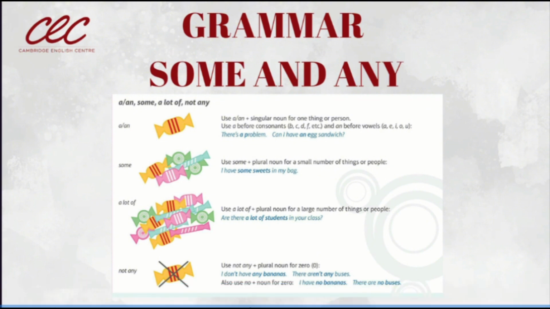Now, it says also, use no plus noun for zero. La palabra simplemente no y el noun. The word no plus the noun. Solo no y el sustantivo. I have no bananas. There are no buses. ¿Sí? Esta es otra forma también de decir que no hay. I have no bananas. No tengo. There are no buses. No hay.